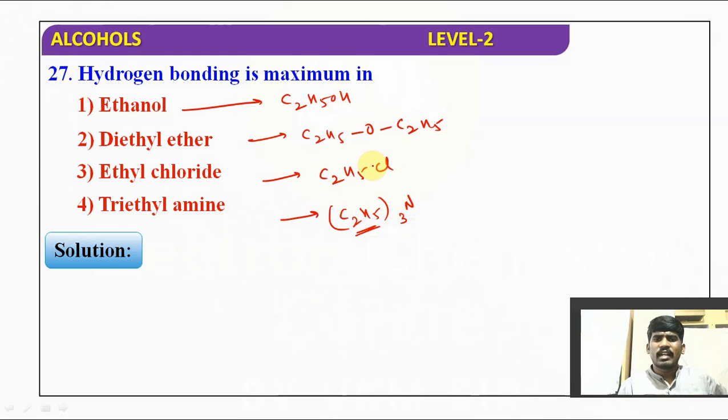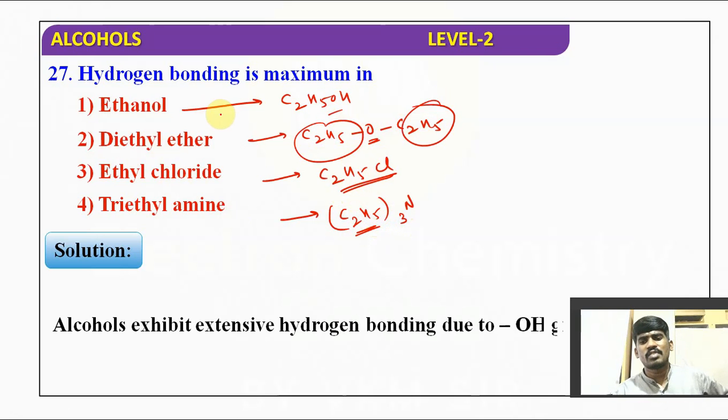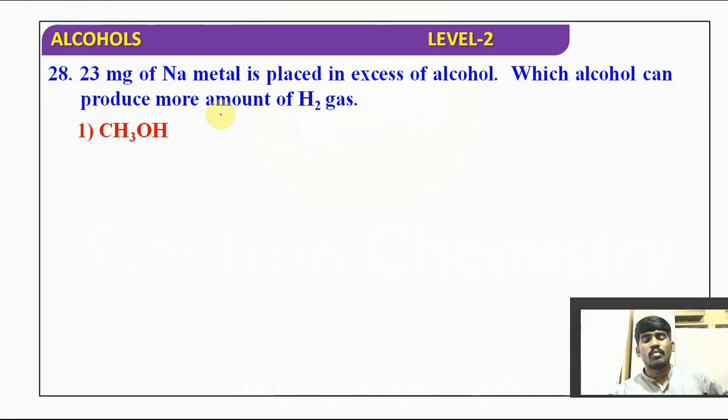C2H5Cl cannot form it; ether can form, but here also two ethyl groups are there. So compared to the remaining three, ethanol can form the maximum hydrogen bonding. Maximum association takes place in ethanol because of OH. Moreover, in another way you can say oxygen is more electronegative compared to nitrogen.